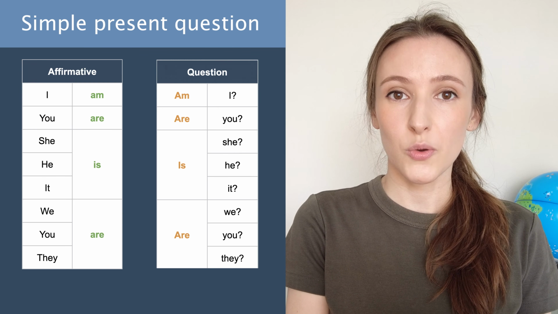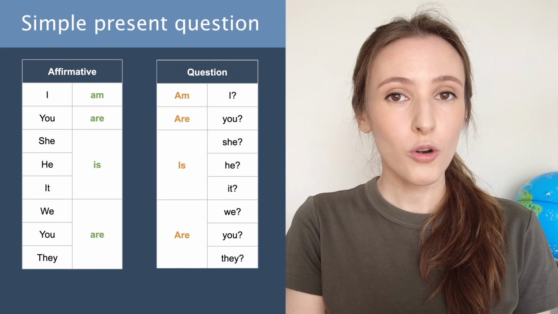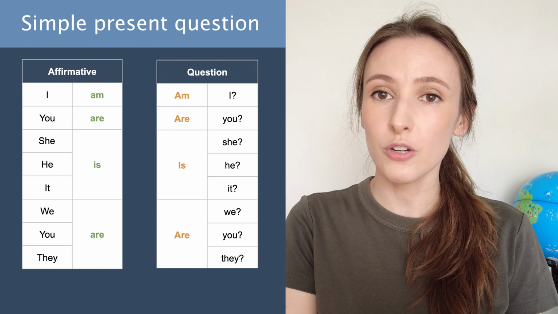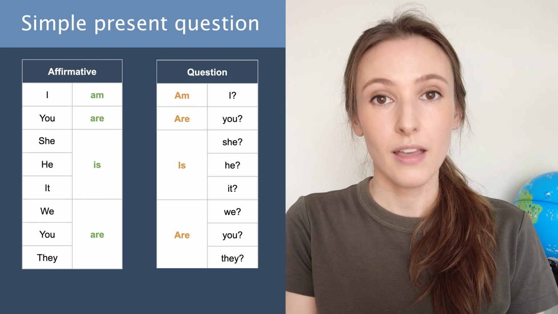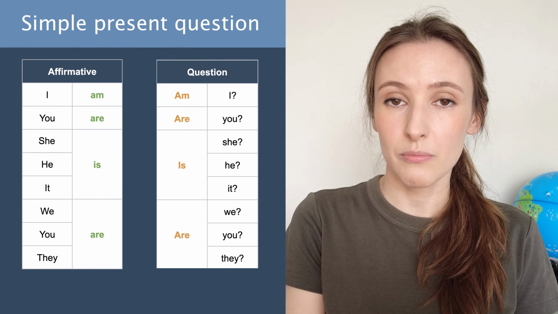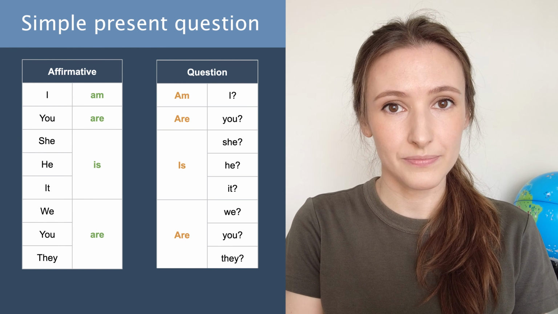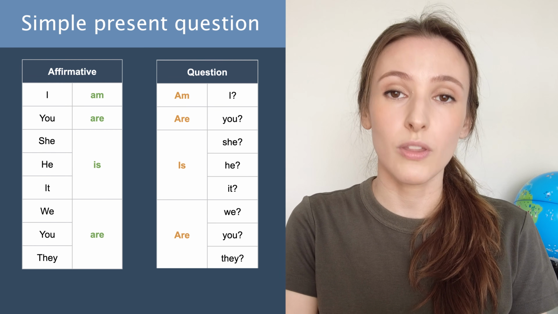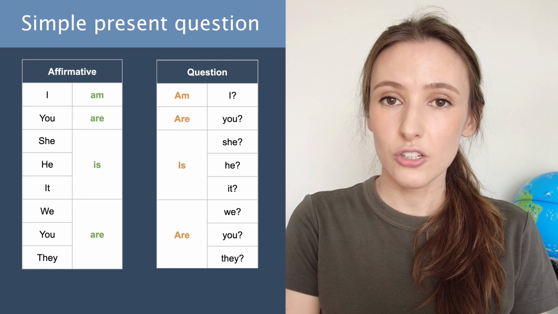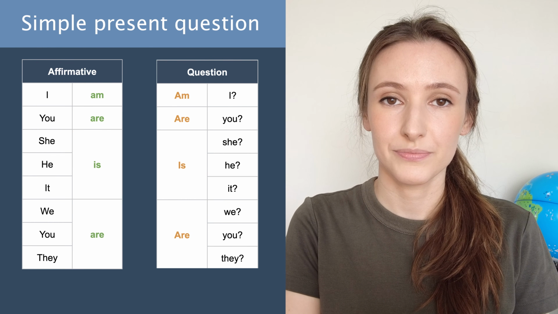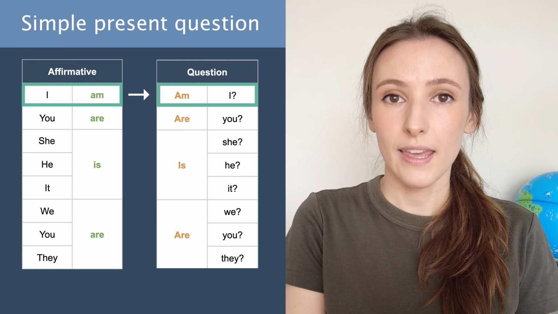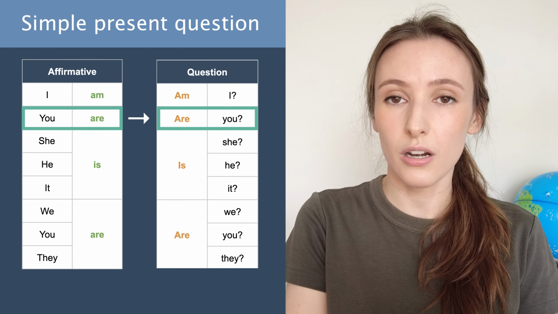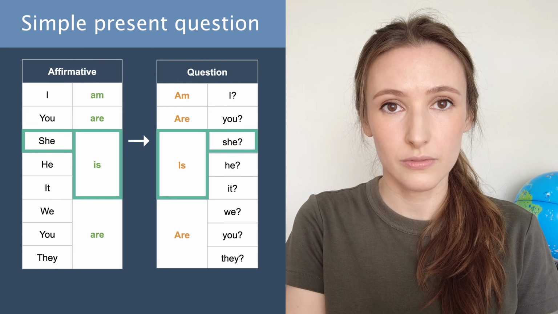Now let's talk about questions. To form yes/no questions, we just need to invert the verb and the pronoun. Therefore, I am becomes am I? We cannot use contractions with questions starting with the verb. So let's take a look at the chart. I am. Am I? You are. Are you?